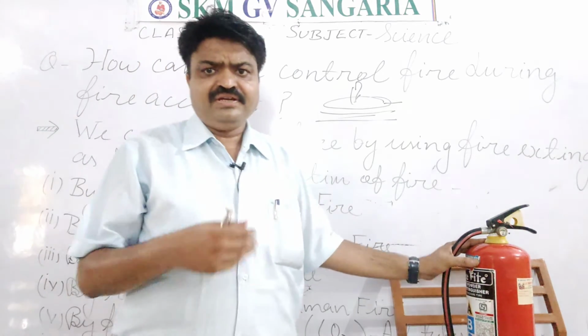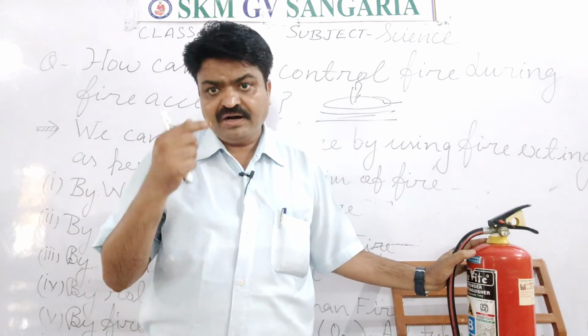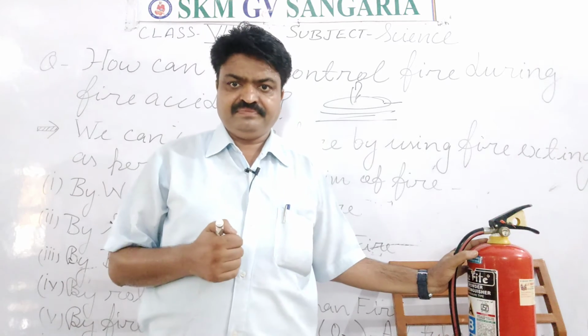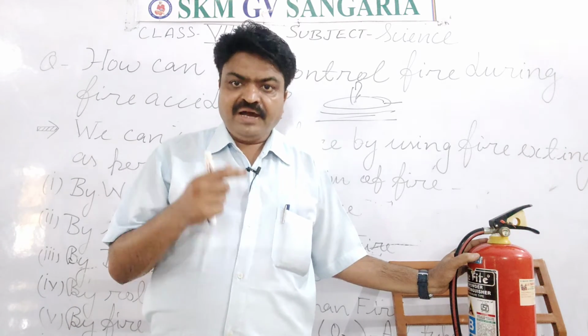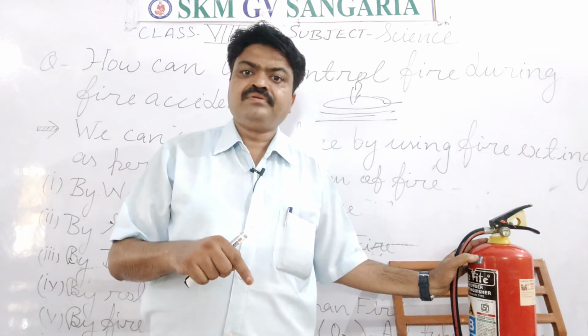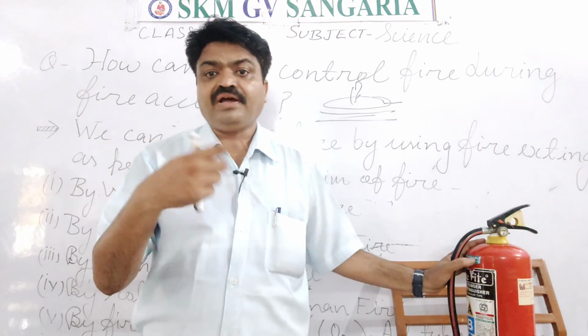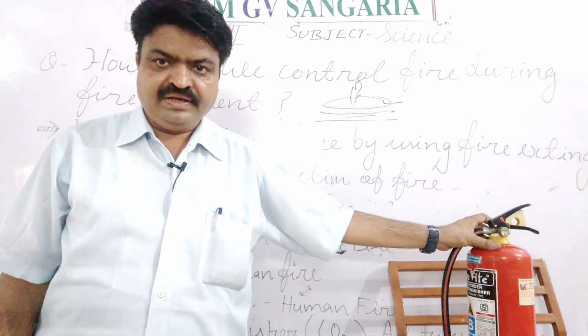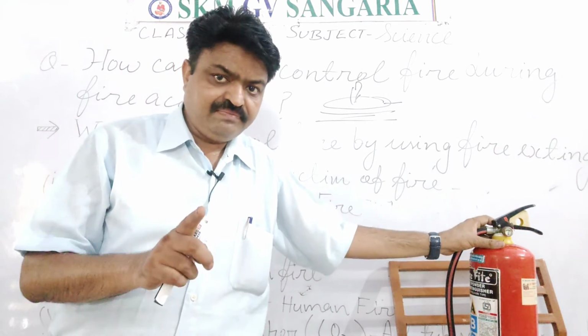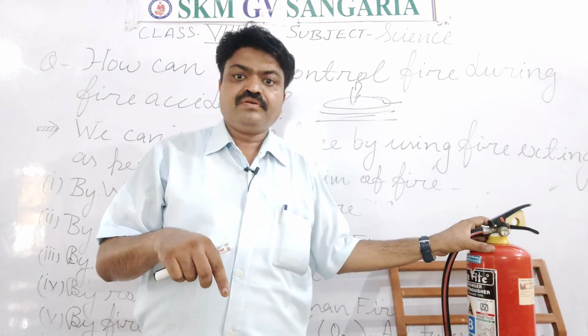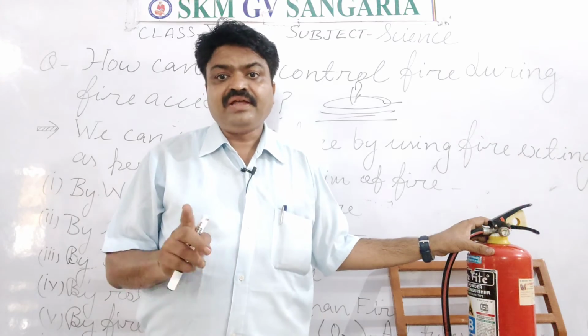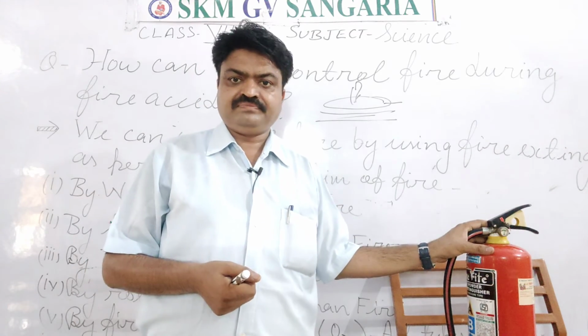Now with this we can also use some activity by which we can stop the fire if the victim is human or animal. Yes, student, if the victim is human or animal, then how can we stop the fire?